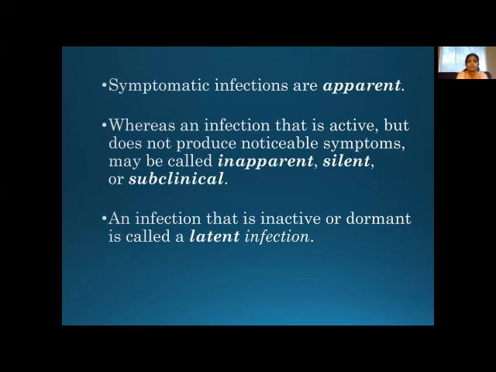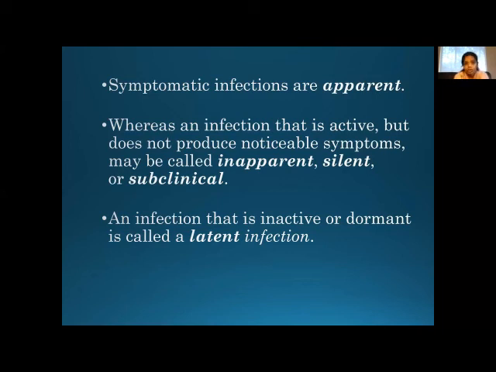As soon as the system goes down, it will erupt. That kind of hibernating infection is called latent infection. An infection that is inactive or dormant. It is a sleeping infection. It is not very active. So latent infection.